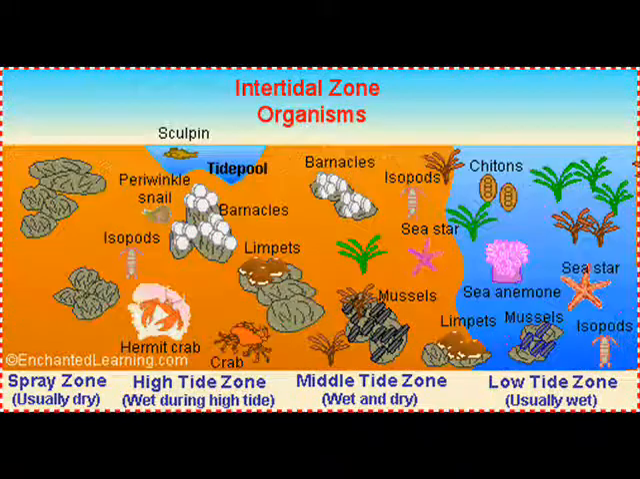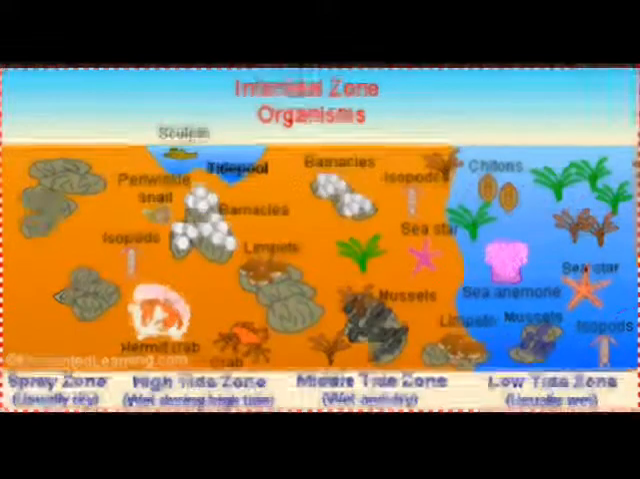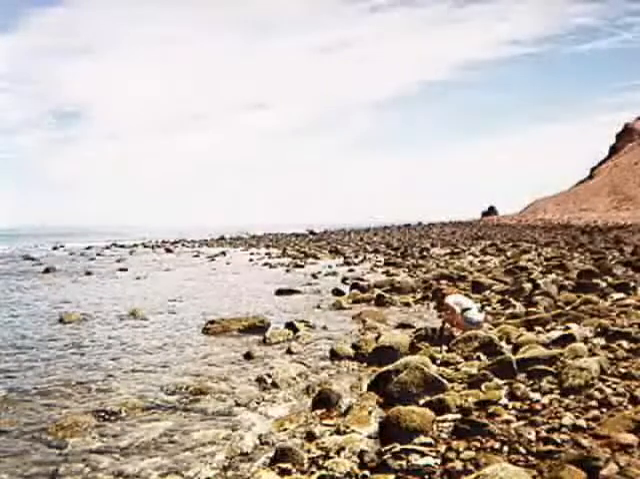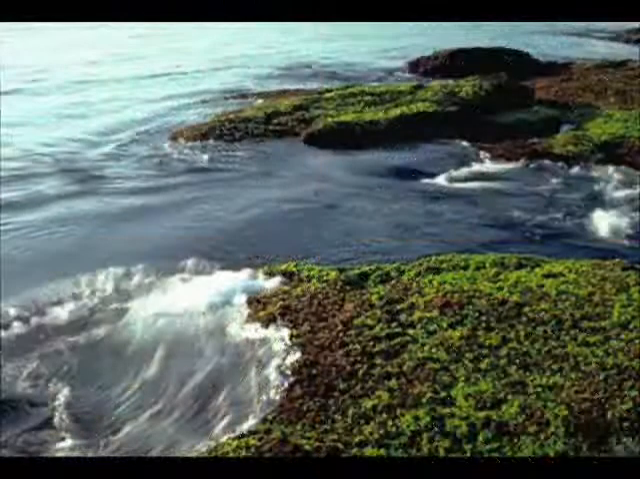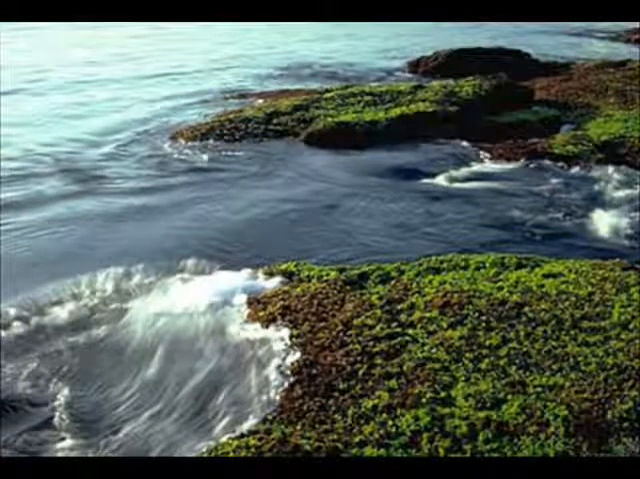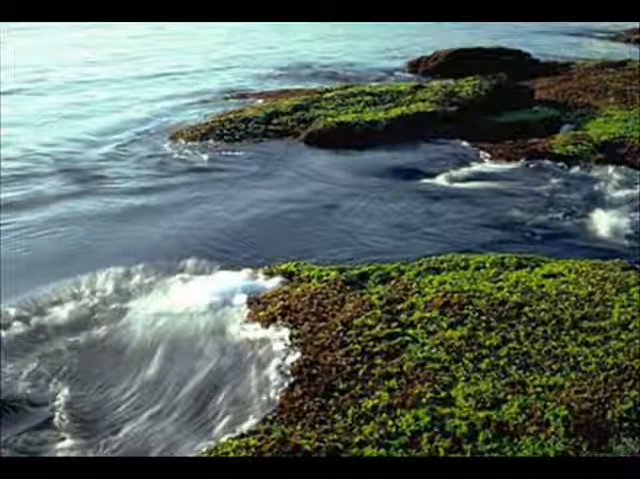All the animals that live in this area are adapted to the changes in moisture, temperature, turbulence, and salinity because of the frequent tides that happen all day. The intertidal zone is also called the littoral zone. The littoral zone is separated into different vertical zones. The vertical zones are the spray zone, the high tide zone, the middle tide zone, and the low tide zone.